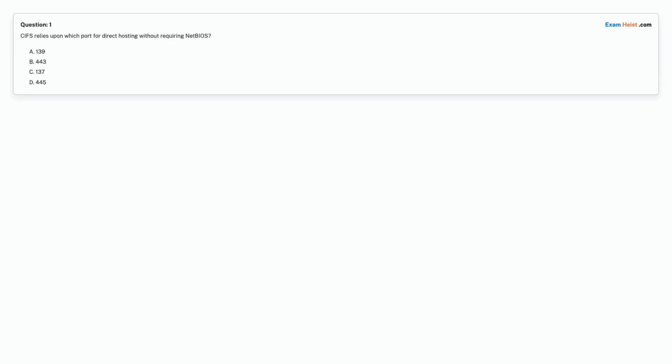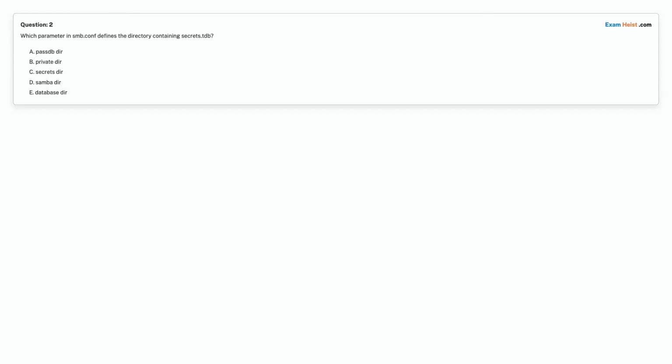Question 1. CIFS relies upon which port for direct hosting without requiring NetBIOS? Option A, 139. Option B, 443. Option C, 137. Option D, 445. Choose the correct answer. Correct answer is option D, 445.